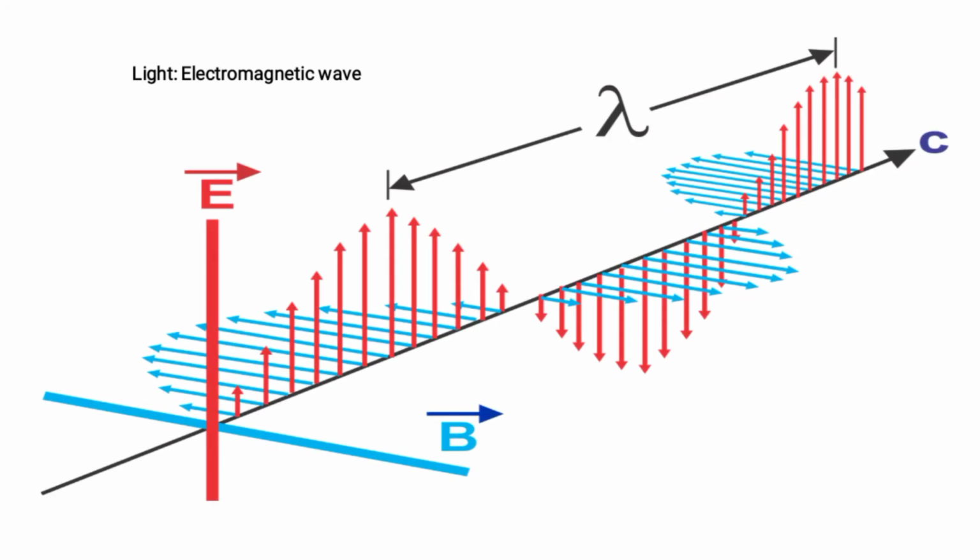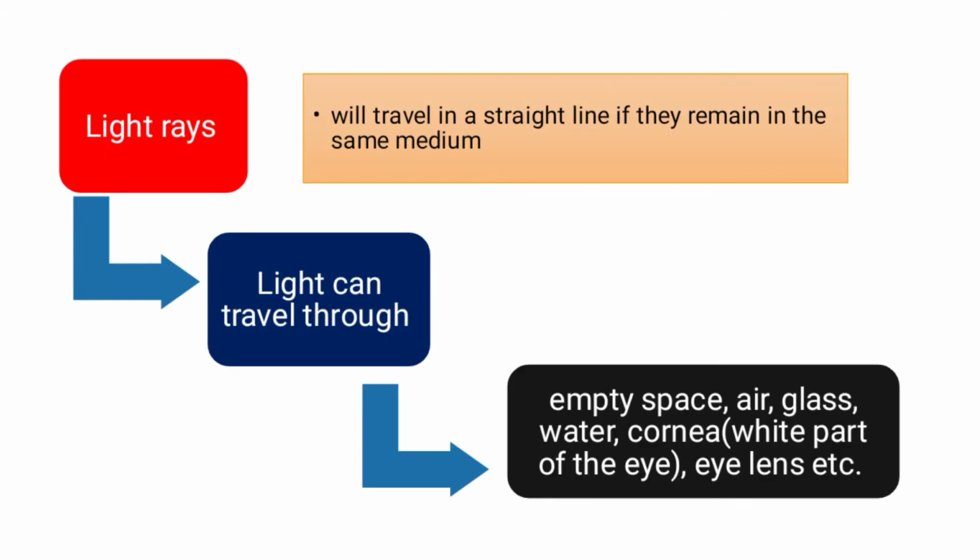Everybody knows that light is an electromagnetic wave. In this video, E denotes electric field whereas B denotes magnetic field. Light rays will travel in a straight line if they remain in the same medium. And this light can travel through empty space, air, glass, water, cornea, that is the white part of the eye, lenses, etc.